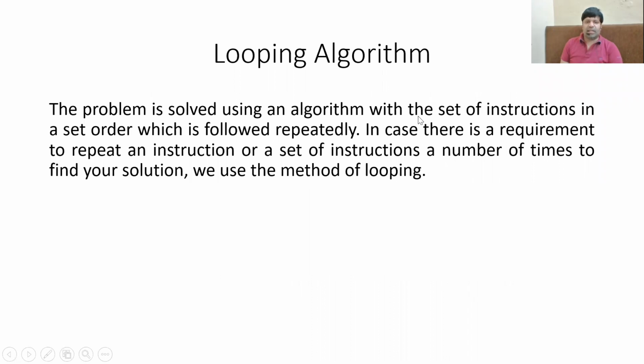The third and the last category of algorithms are called looping algorithms. Now, what are looping algorithms? Looping basically means repeating something in a loop again and again. So we have a set of instructions which are written in a sequence, but there is a need to execute some of those instructions repeatedly. So the problem is solved using an algorithm with a set of instructions in a set order. Like I said, a sequential order of the instructions has been given, and some of them may be followed repeatedly.